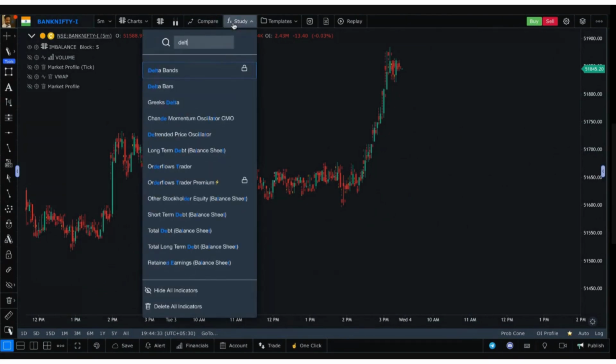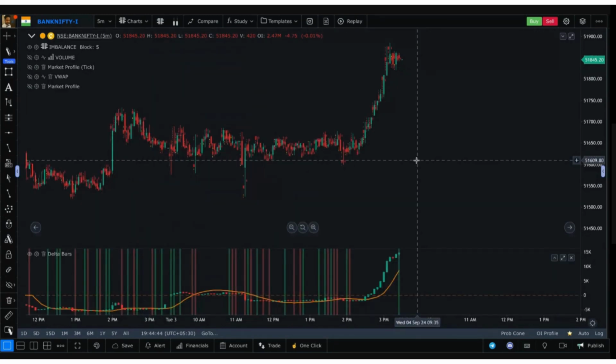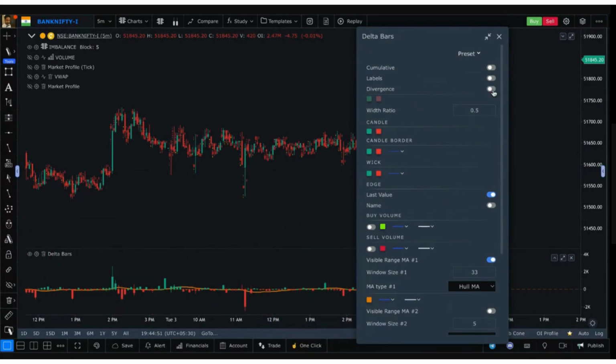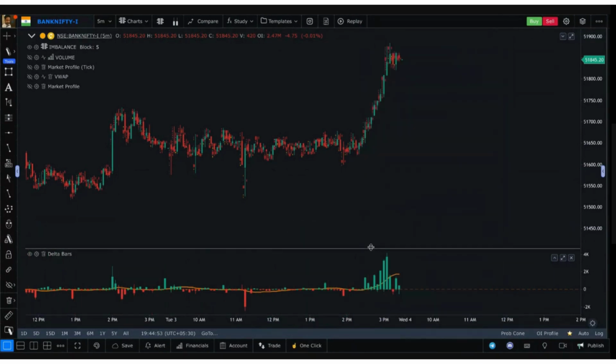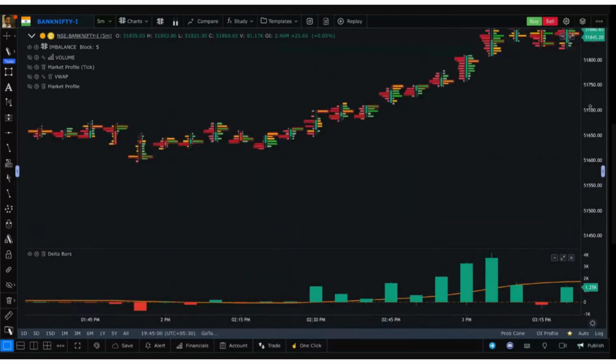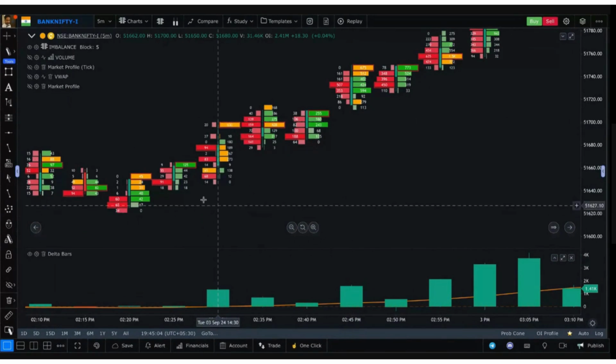So we will look at delta as well. In the FX study option, click on this, type in delta and use delta bars. Once delta bars is activated, you will see delta as something like this on your chart. What delta is basically, is nothing but the net result of all the buy orders minus all the sell orders.